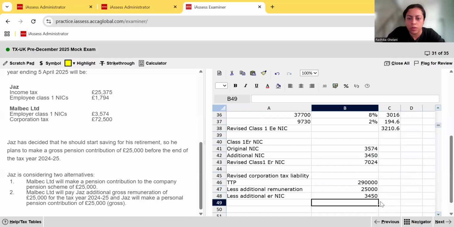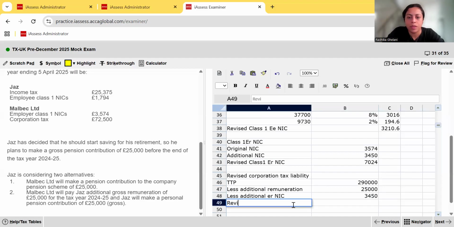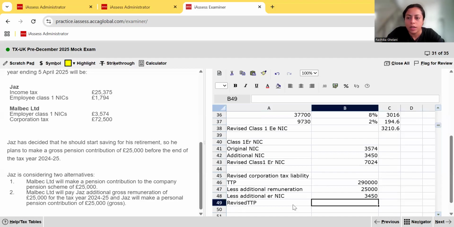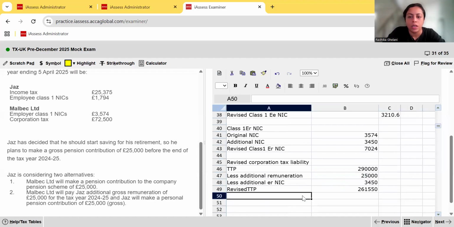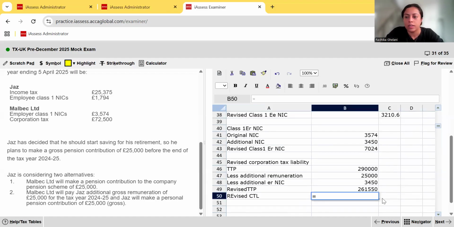So what is the revised TTP? It's going to be 290,000 minus 25,000 minus 3,450, which gives us 261,550. So the revised corporation tax liability, again, this is above the upper limit of 250,000.